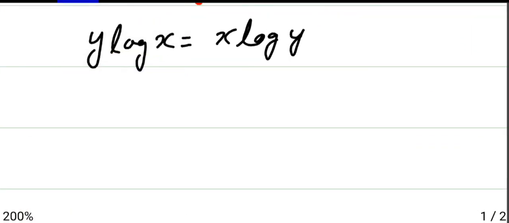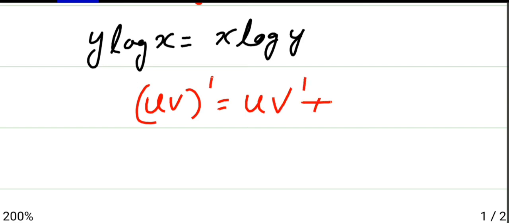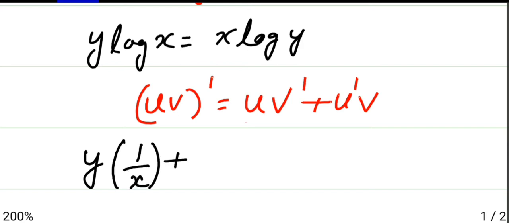Whenever you get a product, you will use the (uv) dash rule, that is u as it is, v dash, plus u dash v. First term as it is, differentiate the second term, plus differentiation of the first term, second term as it is. So we'll apply this formula to LHS and RHS. So here y as it is, differentiation of log x is 1 by x, plus differentiation of y is dy by dx.